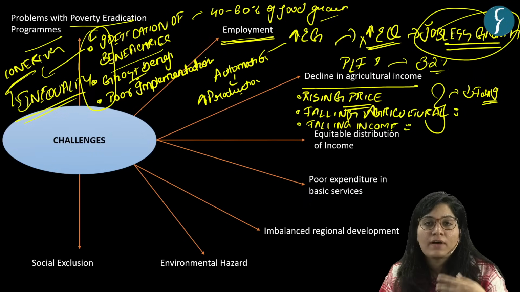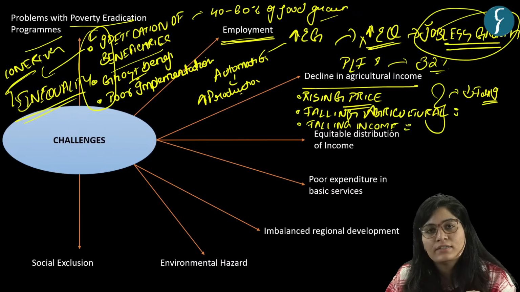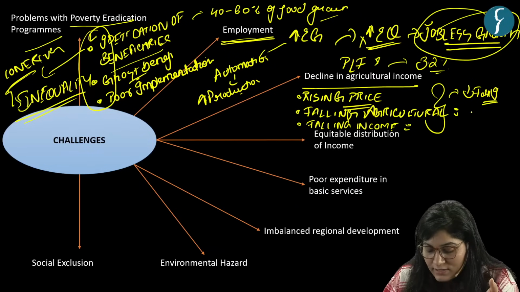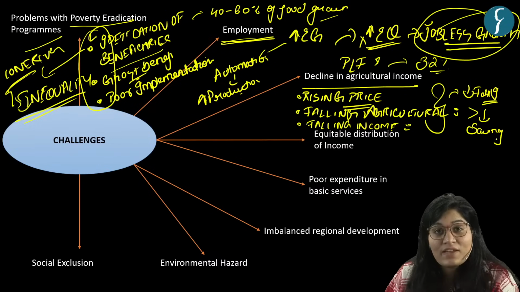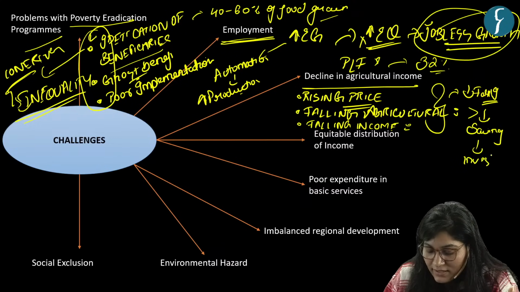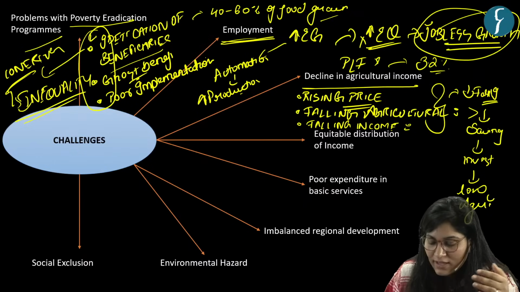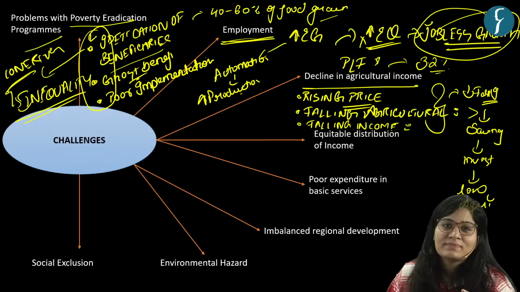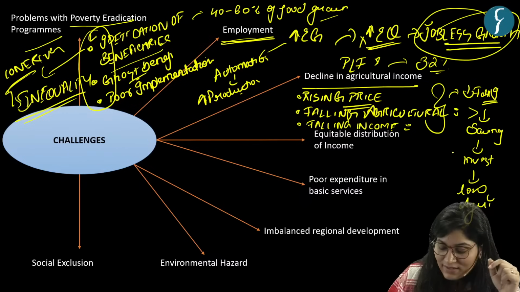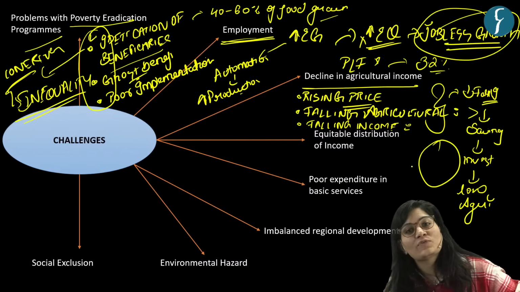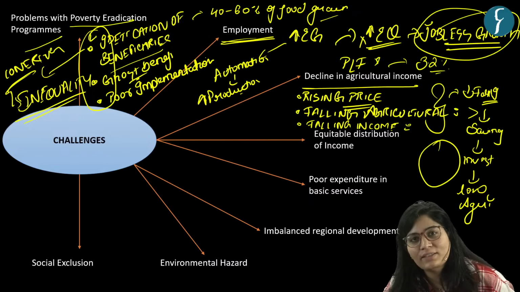Definitely, he will not have enough amount to invest in technology or upgrade technology to improve productivity. So less income means less saving. Less saving means less investment. Less investment means low agricultural productivity. Now, low agricultural productivity again means less money, less saving. So it's a vicious cycle here. They will be entangled in this vicious cycle, or debt vicious cycle.